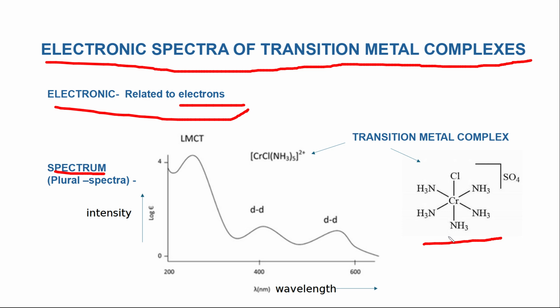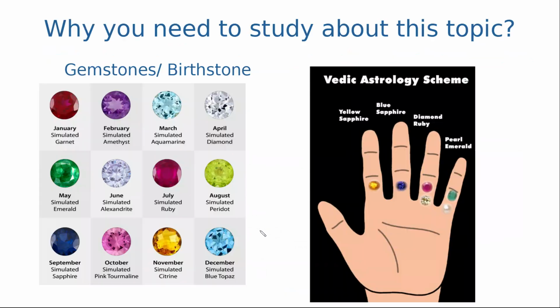Here an example of one transition metal is given. The spectrum generated by this metal is this one, and it is generated due to the transition of electrons. That's why it is called electronic spectra. Many kinds of peaks will come in different regions, so describing these peaks and the transfer of electrons from which energy level to which energy level is important here. Okay, so let us go to the next slide.